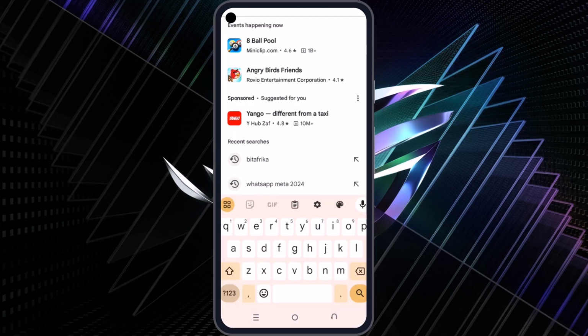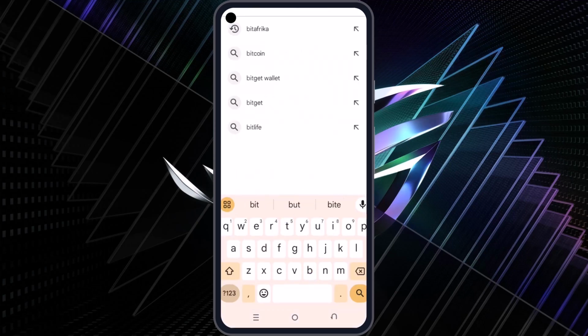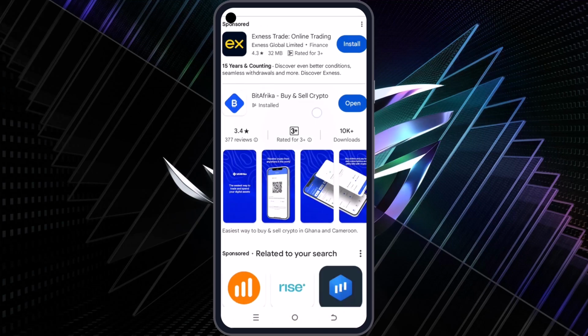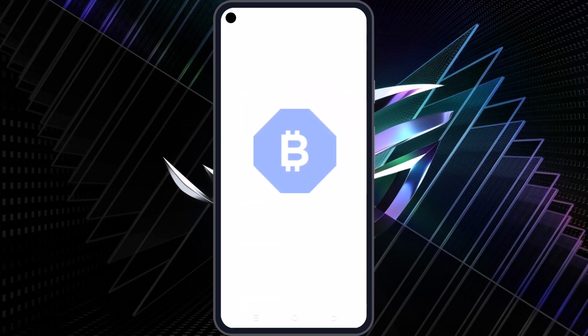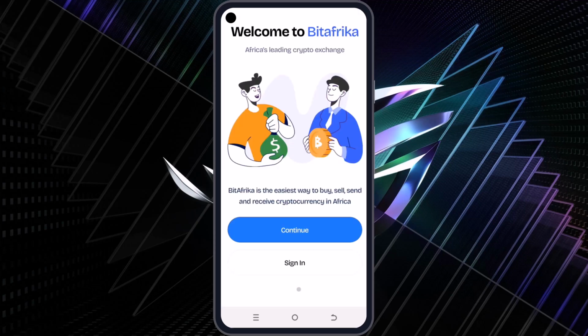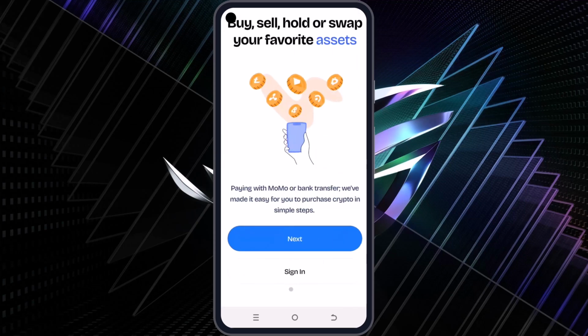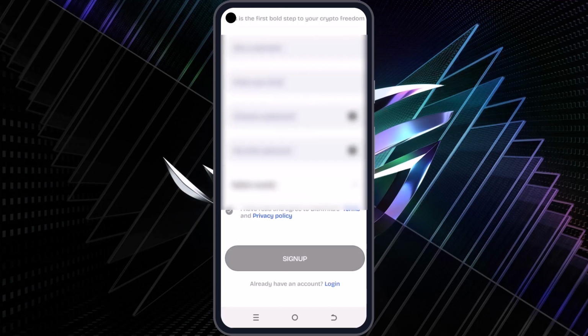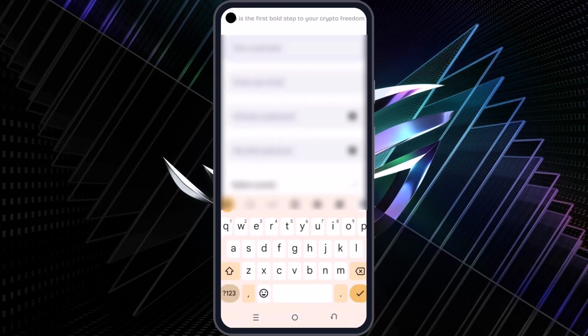Okay, so to create a crypto wallet, you need to go to your app store, Play Store, and search for an app called Bit Africa. I'm sorry, but this app is only available for Ghana and Nigeria. So if you're not in Ghana or Nigeria and you are in any other country, comment the country down there and I'll show you an alternative app, but it follows the same procedure.